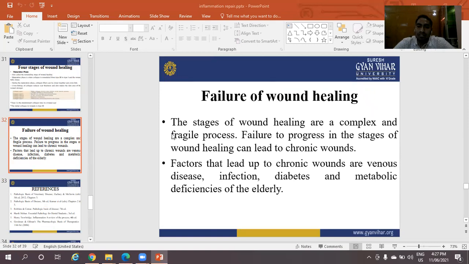Factors that lead to chronic wounds are venous disease, infections, diabetes, and metabolic deficiencies. These are responsible for the failure of wound healing.